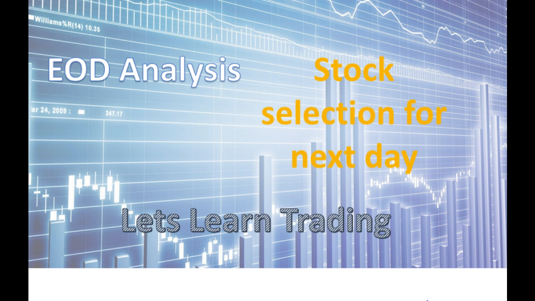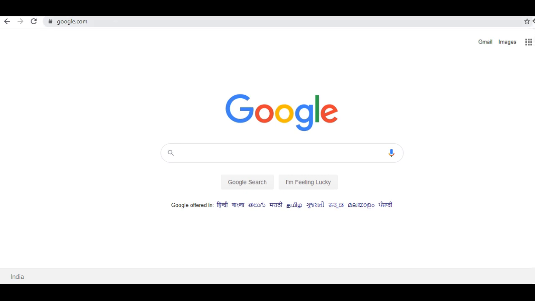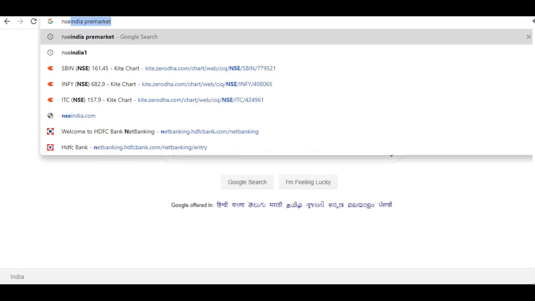Today we're going to look at how to choose the stock for the next day's trading, for intraday purposes. This analysis you have to do after the market closes, the EOD analysis, to choose the stock for the next day. For that purpose we should go to NSE India.